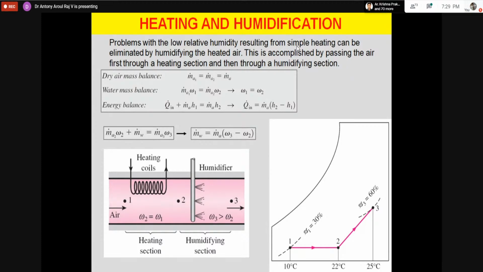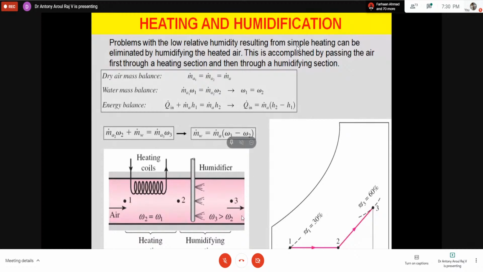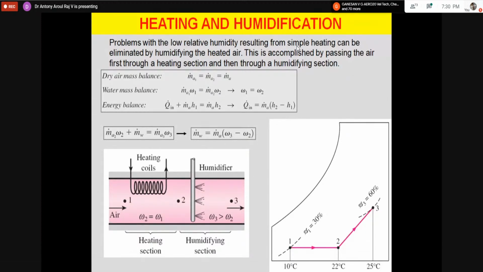Because you should know, in winter outside it may be icy or it may be dry. Inside there may be humidity, so humidity will be lost to the surrounding. If you are trying to take the fresh air from the outside, what will happen? The fresh air from outside will be dry, and using that dry air is not good. We require a specific humidity, like 50 to 60% humidity. It is essential. So for that, we are heating as well as adding the humidity. That is what is happening here.